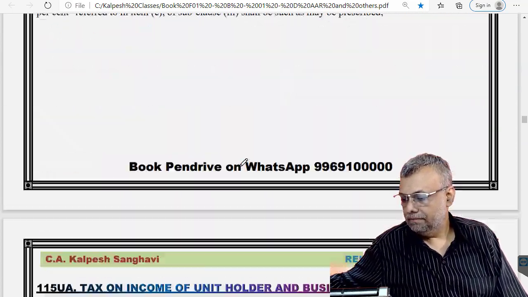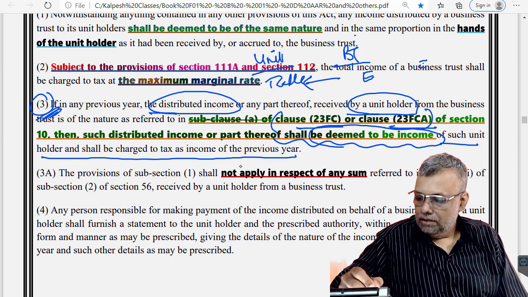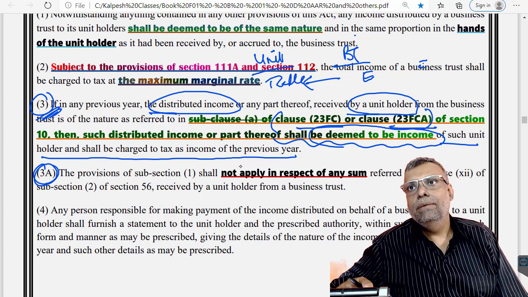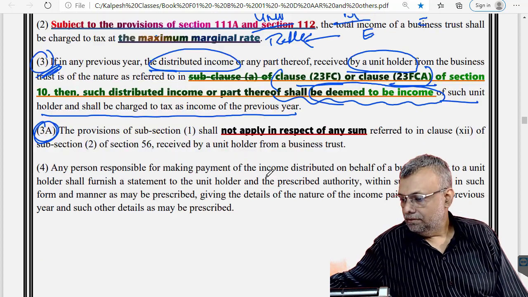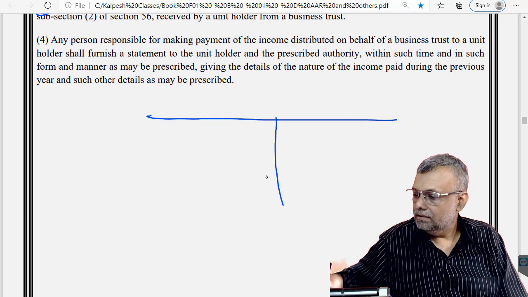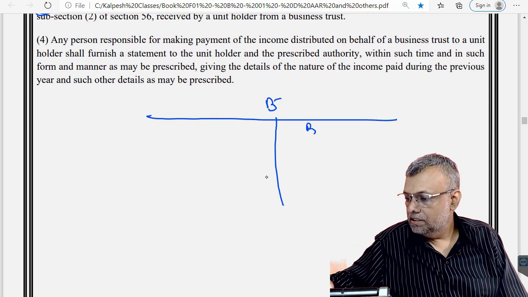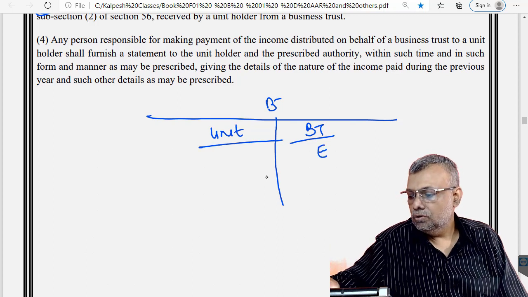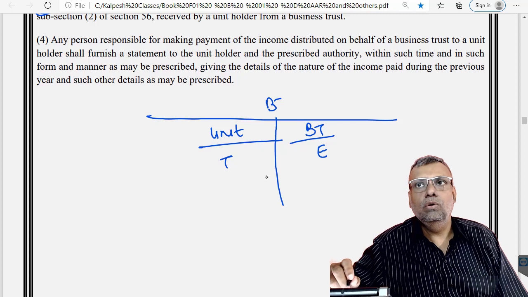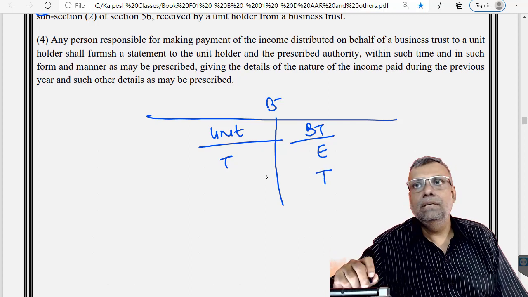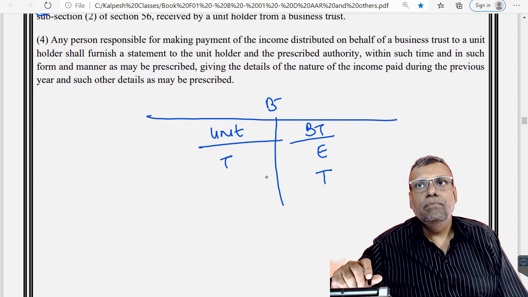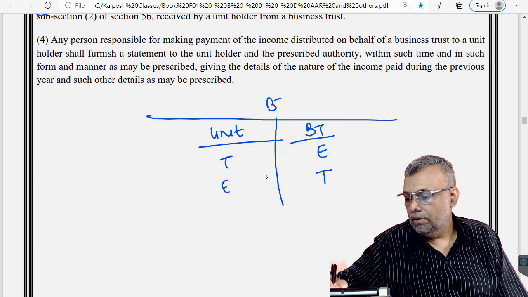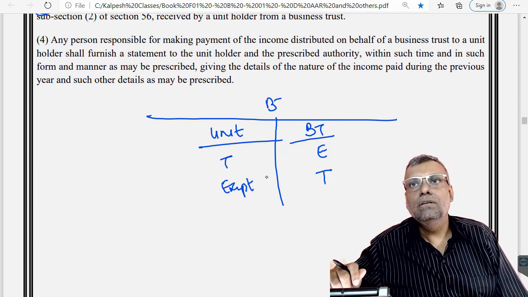Further, this clause 3A has been introduced in the recent past. Understand it this way. Imagine a situation with a business trust and the unit holder. If the business trust is exempt, the same income will become taxable in the hands of the unit holder. If the business trust is taxable, then that particular income will be exempt in the hands of the unit holder.